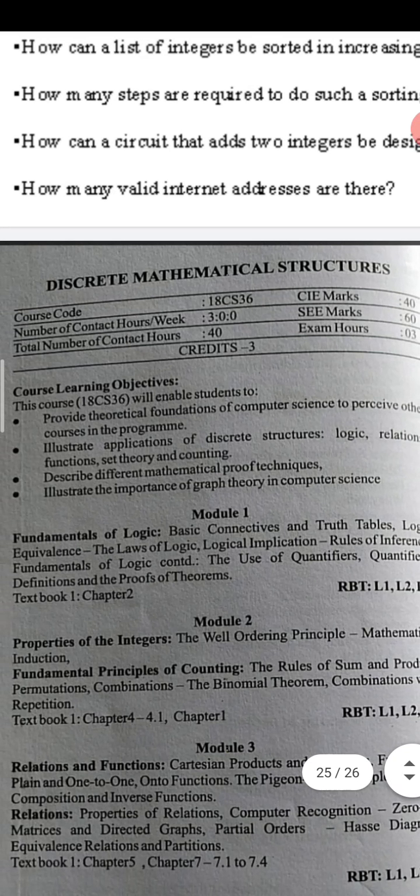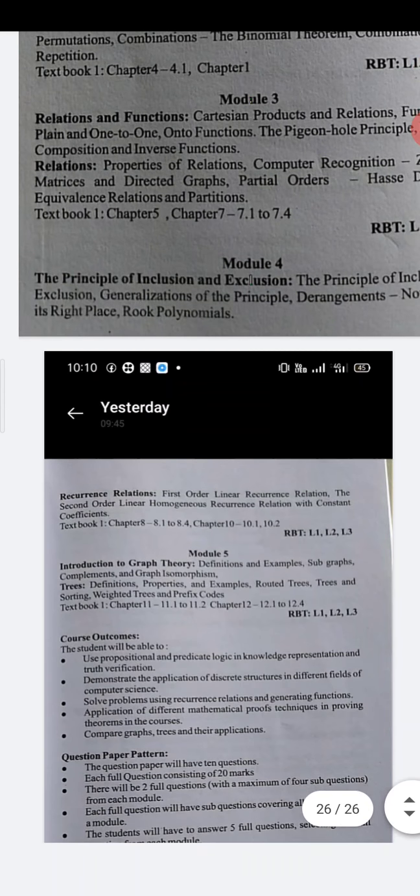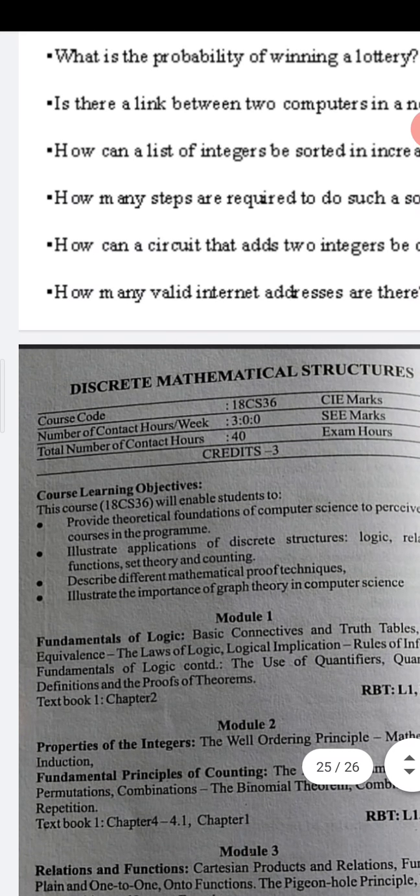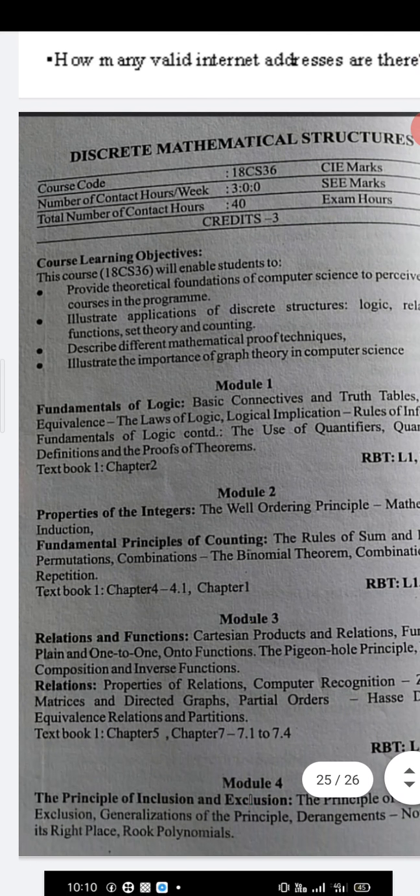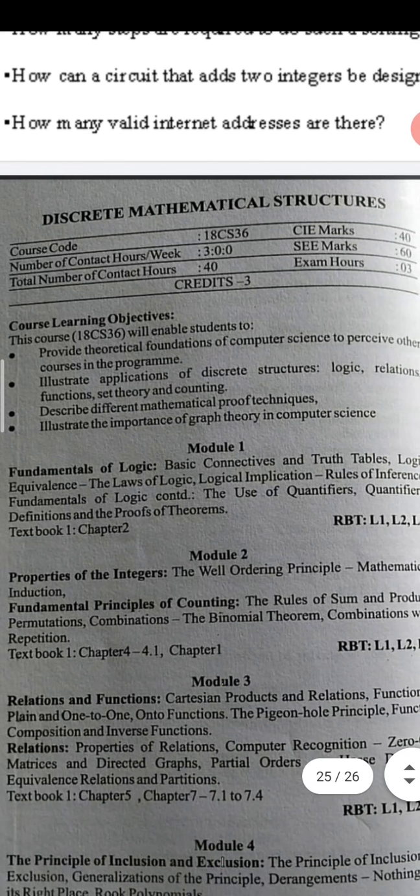This is 15 years back. When I joined as a professor, at that time there was another subject called graph theory, a separate subject. Discrete mathematical structure had only 4 units. But now, discrete mathematical structure and graph theory are combined together as one subject. Now, what are the things we are going to study?